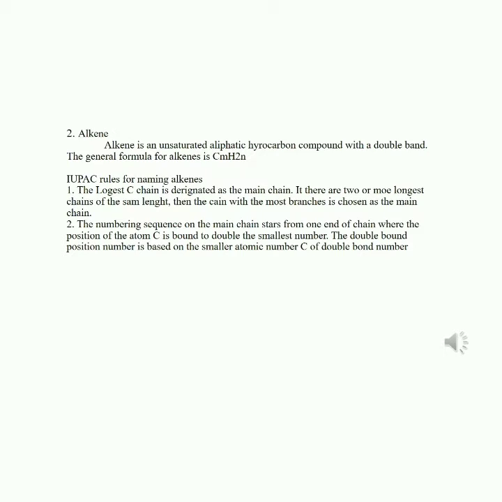If there are two or more chains of the same length, then the chain with the most branches is chosen as the main chain. 2. The numbering sequence on the main chain starts from the end of the chain where the position of the C atom bound to the double bond has the smallest number. The double bond position number is based on the smaller atomic number C of the double bond.